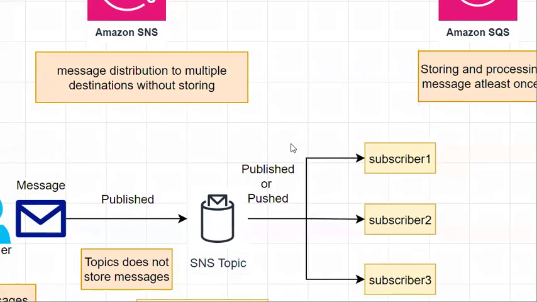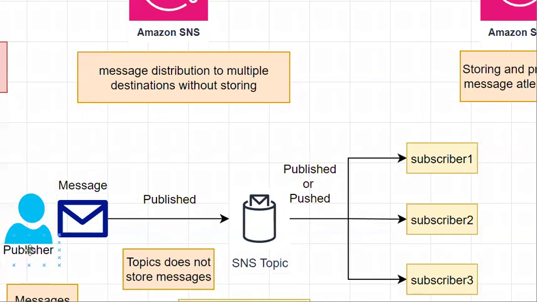But if you use SNS, then you can distribute your message to multiple subscribers. Whenever a publisher publishes a message to the SNS topic, that message is pushed to multiple subscribers. The subscribers need to subscribe to that topic previously.